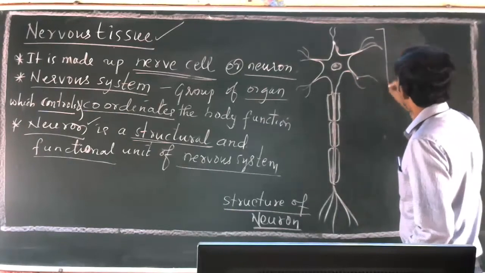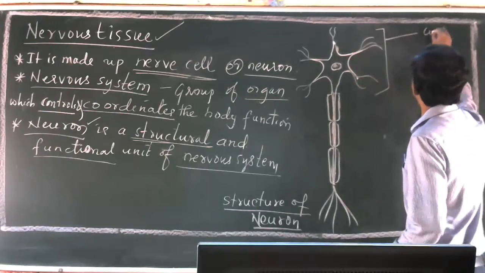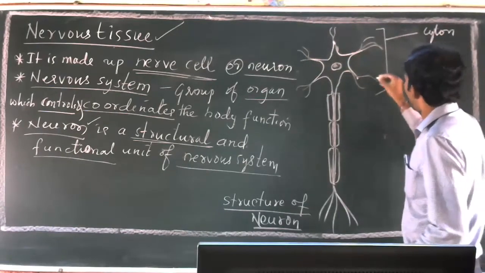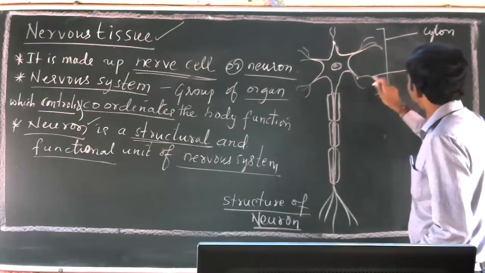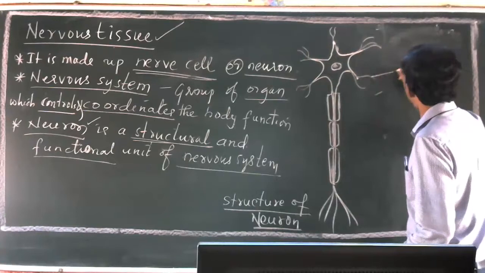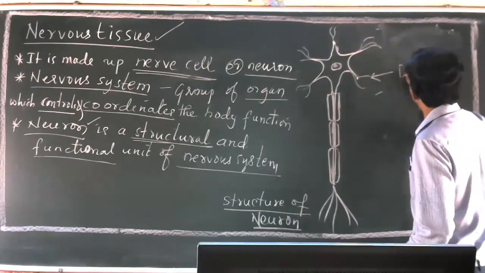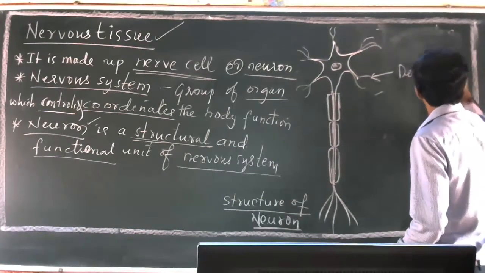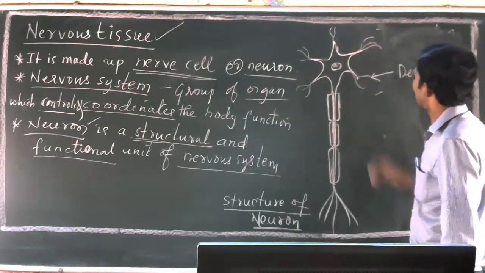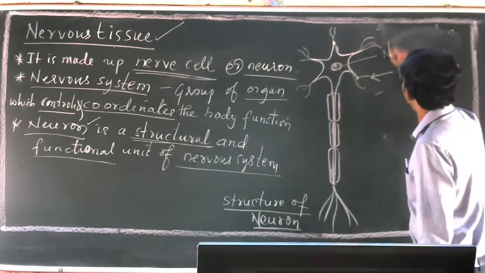Actually this part is called cyton. This hair-like structure that you can see present over here is called dendrites. Then this is the nucleus.